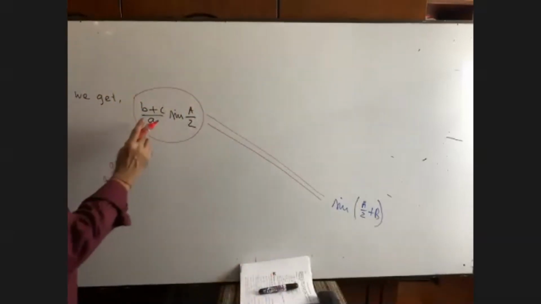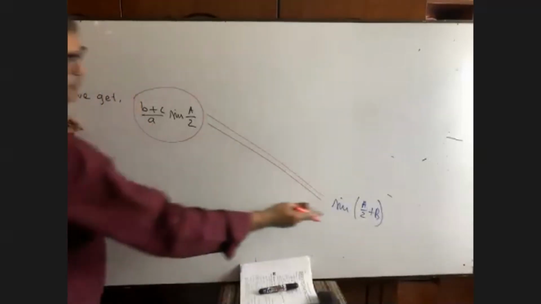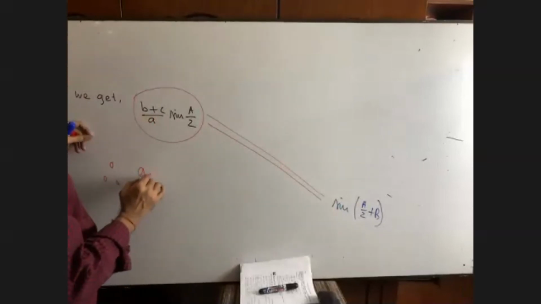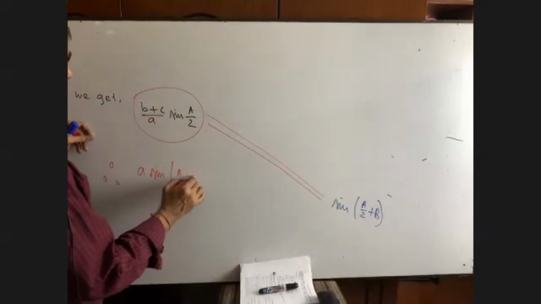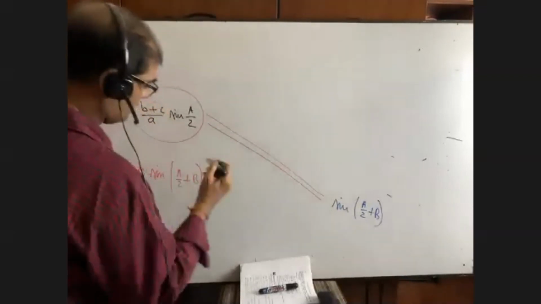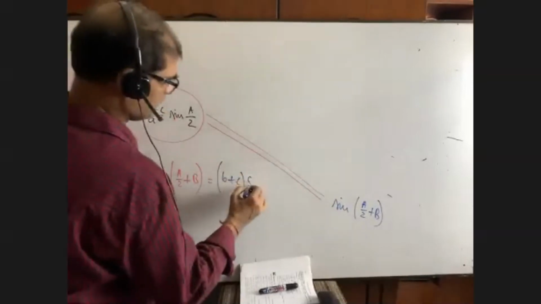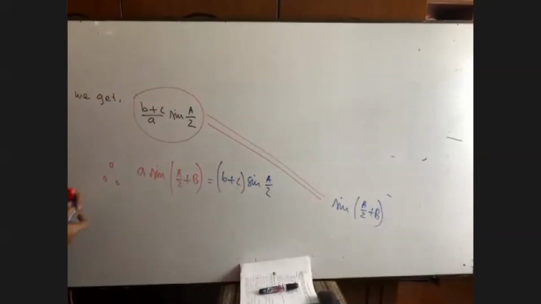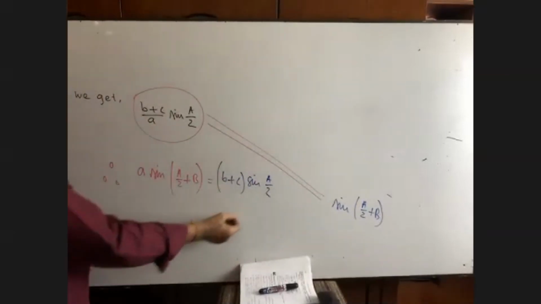Sine A by 2. Yes, this A was here. So we can take this A there. So we can write here A sine (A by 2 plus B) is equal to, as per the requirement of the proof, (B plus C) sine A by 2. Just try to understand what we have done here. I have just taken this A to the right hand side, and you were told to prove this.